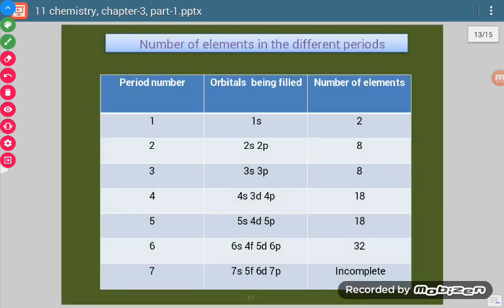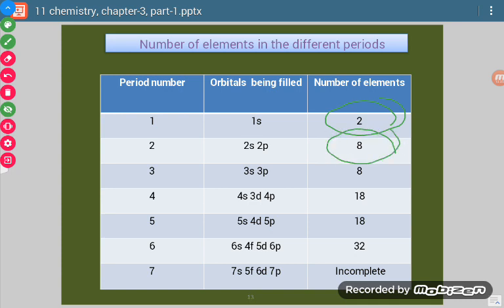Now, when we have placed the known elements in 7 periods, we can also remember how many elements exist in a particular period. In period 1 there are only 2 elements, hydrogen and helium.